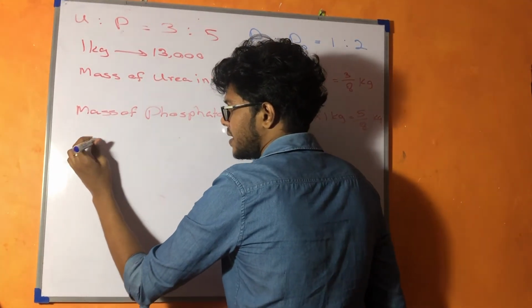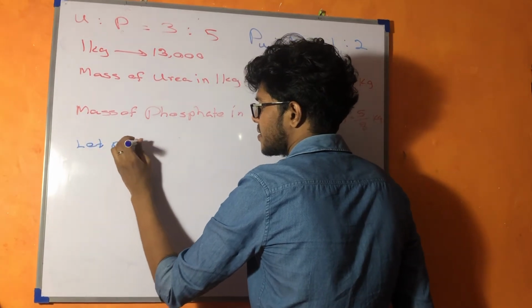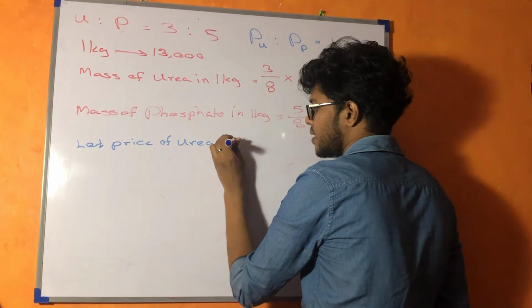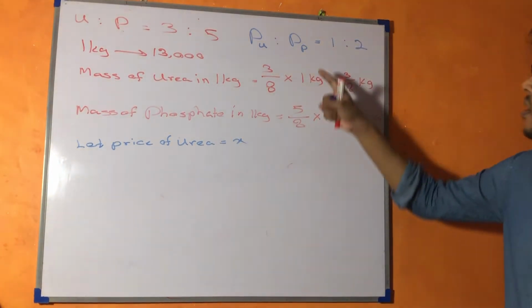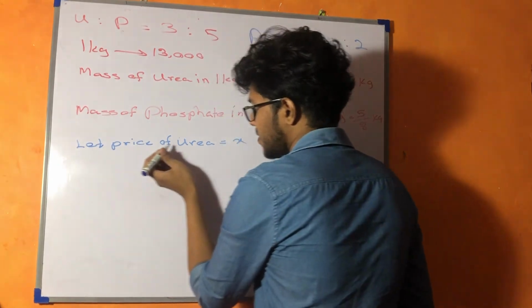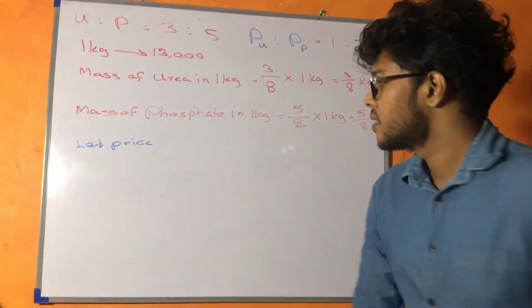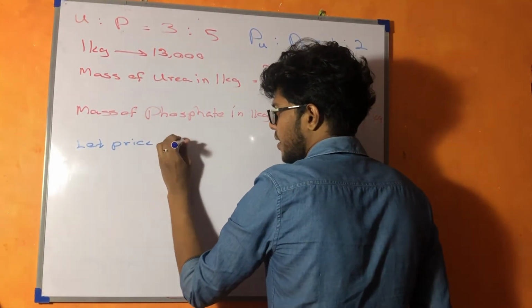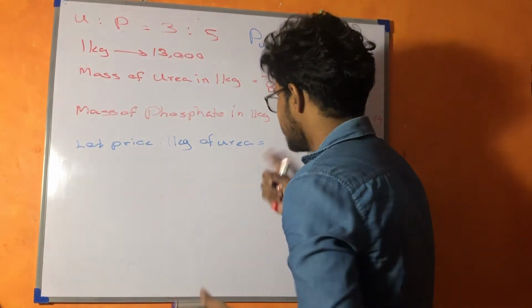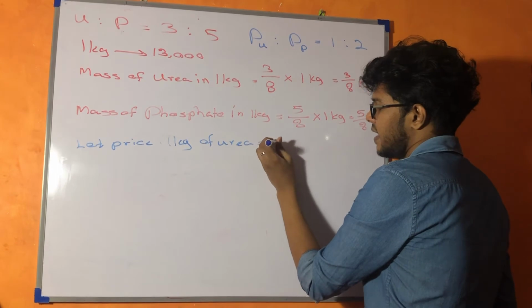So I will write, let the price of 1 kilogram of urea be equal to x.